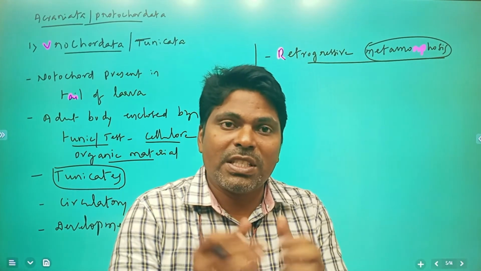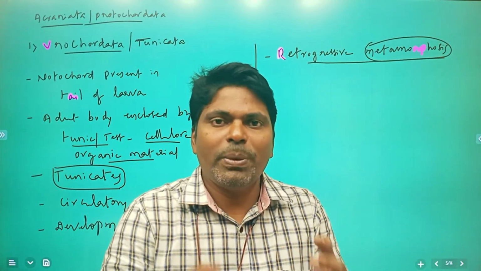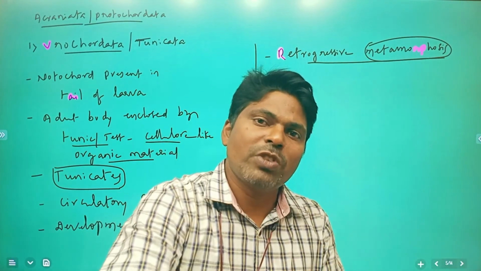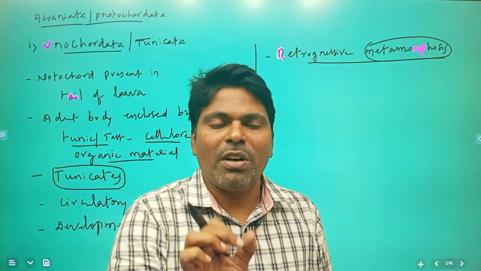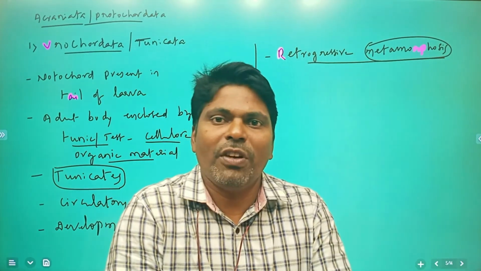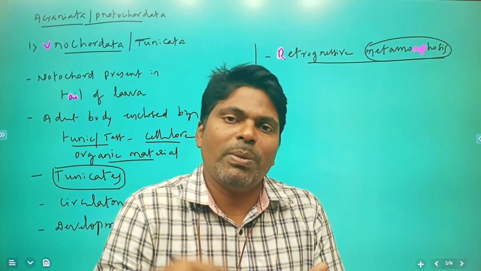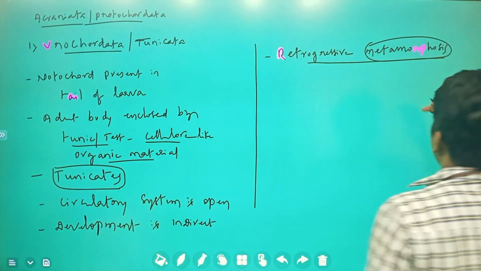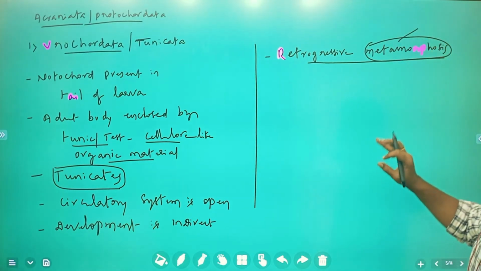After fertilization, it becomes a nymph, then a caterpillar larva, which is transformed again. So from one form to another form, this body transformation is called metamorphosis.